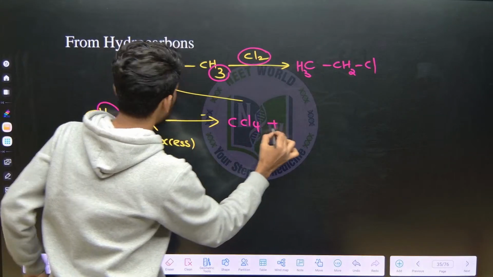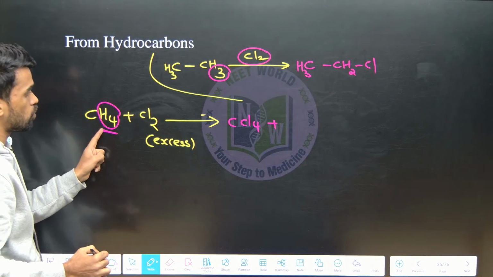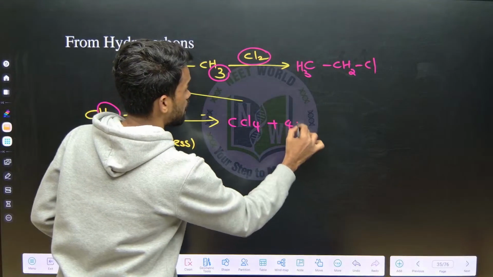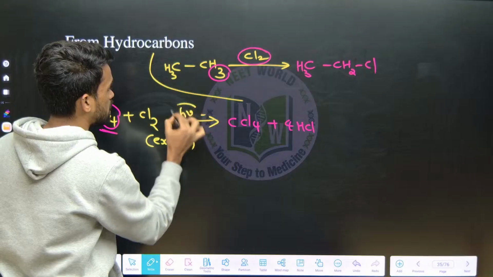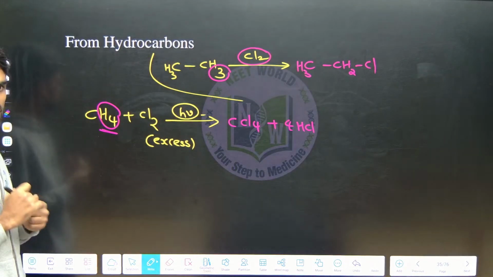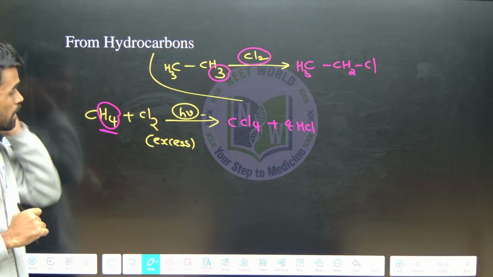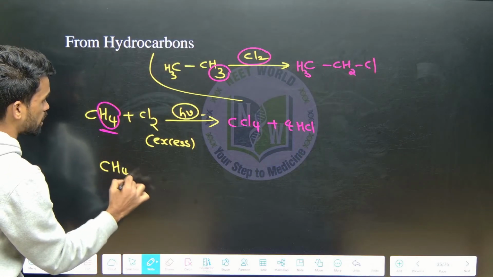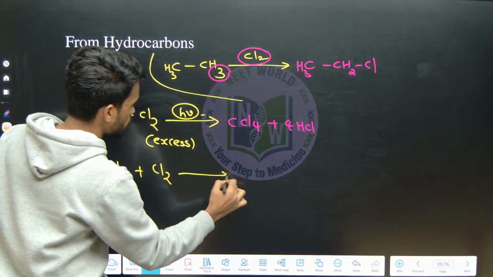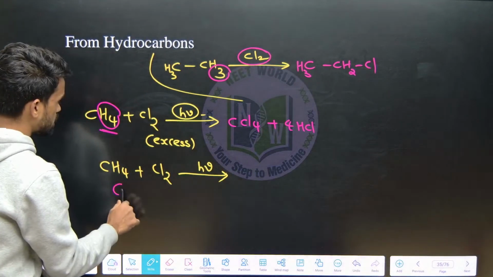If chlorine gas is taken in excess, all hydrogens can be replaced by chlorines, so you will get CCl4. How many hydrogens are there? 4, so it will form 4 HCl. This reaction takes place in the presence of sunlight, or a suitable frequency is required here. And one more thing you can remember: if I take methane in excess quantity,